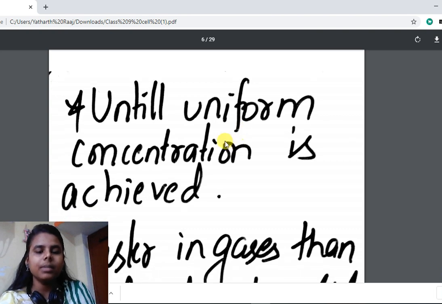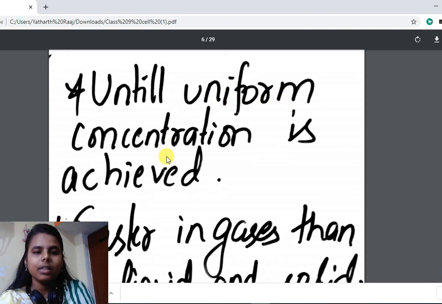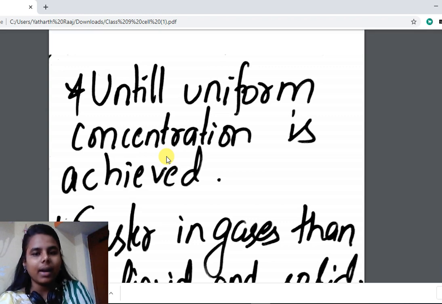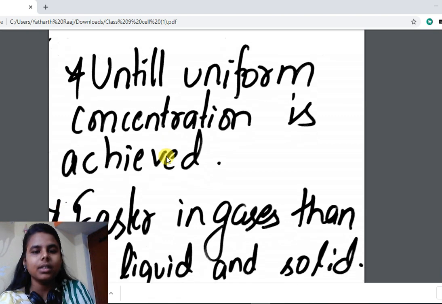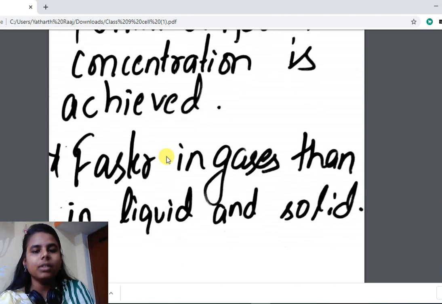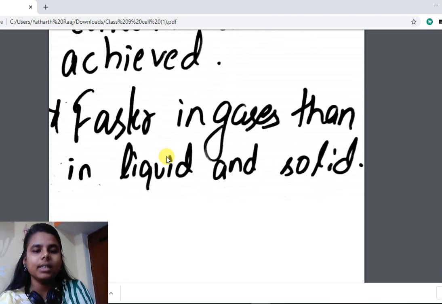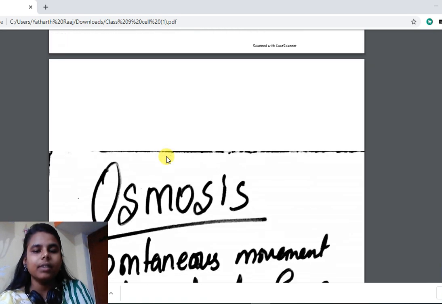Uniform concentration, that means inside the cell and outside the cell uniform concentration, equal concentration is achieved, till then diffusion will occur. Spontaneous movement of substance from higher concentration to lower concentration until uniform concentration is achieved is called diffusion. Diffusion is faster in gases than in solid and liquid.